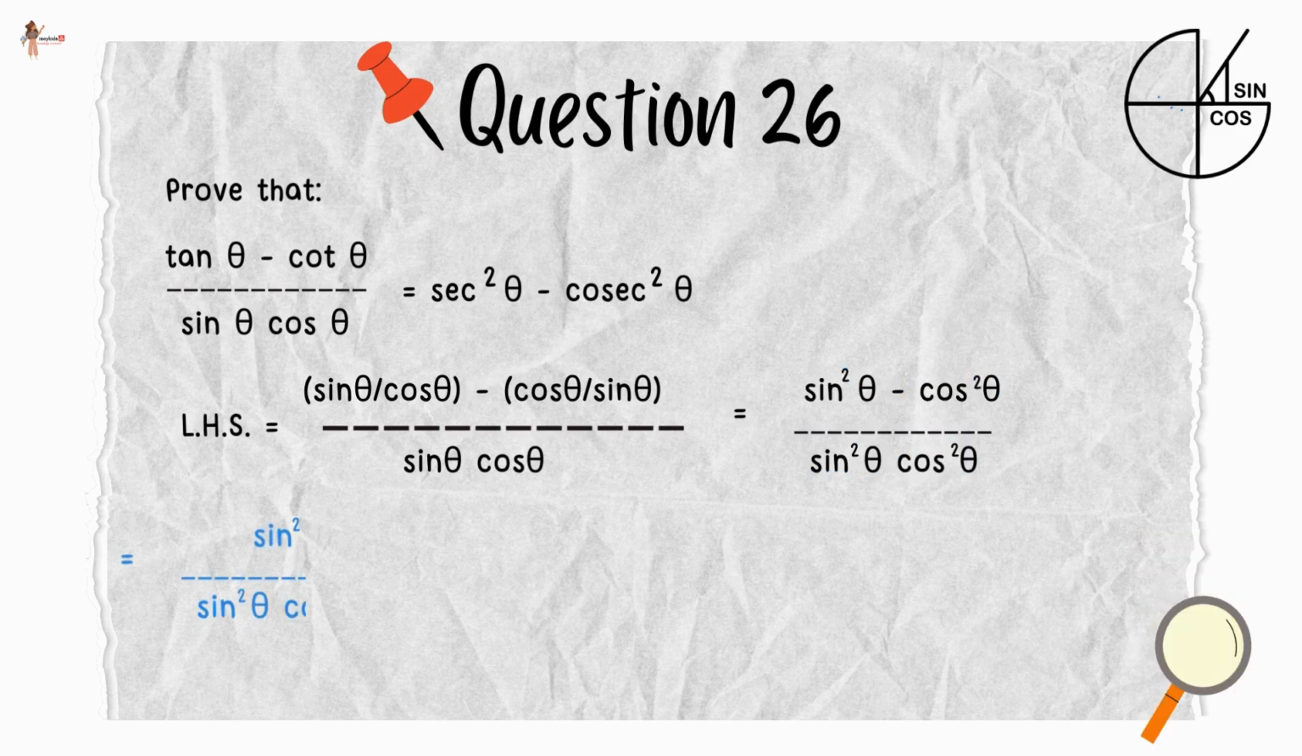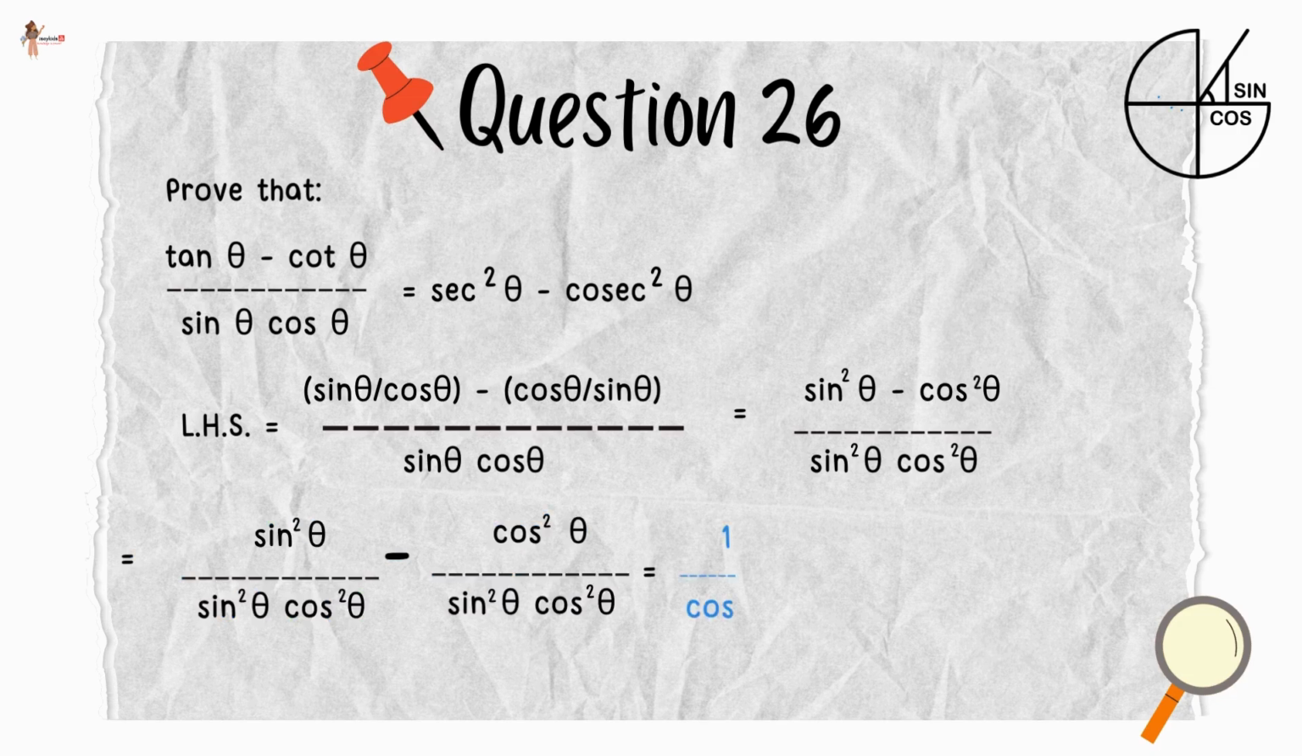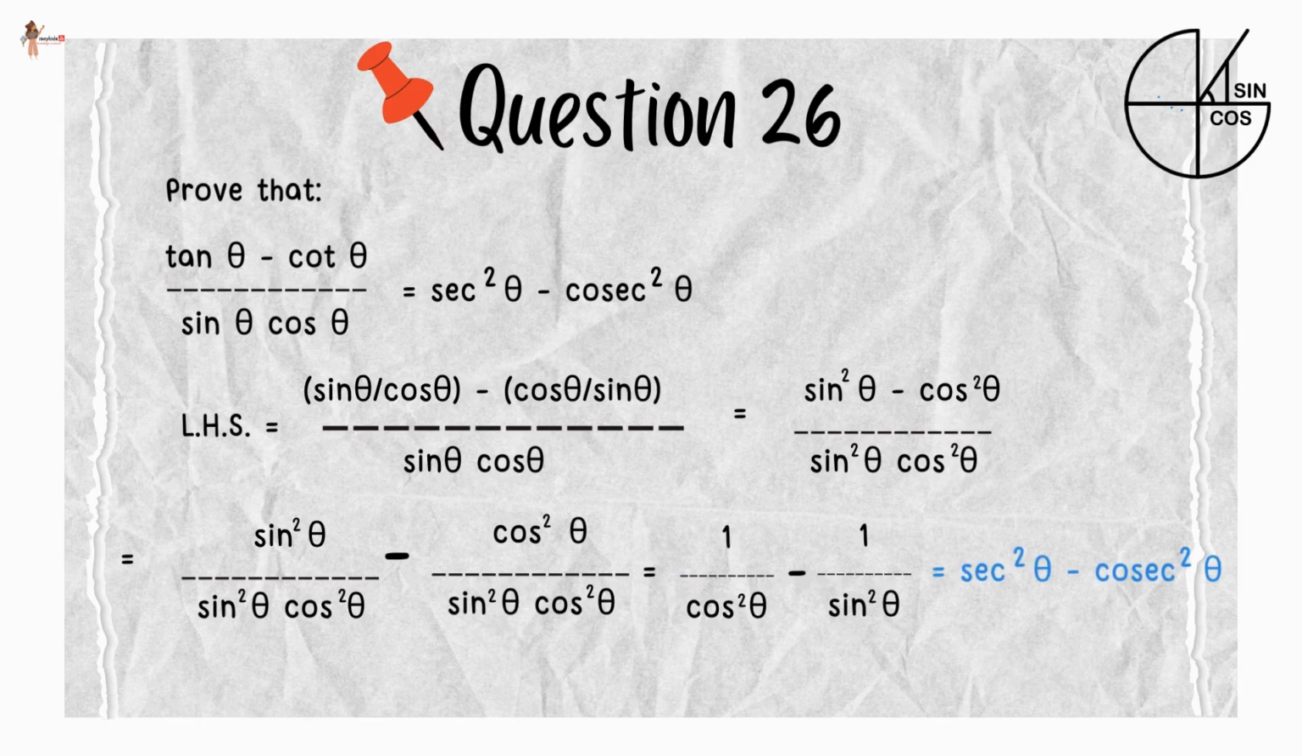Let's split both the terms. We get sine square theta upon sine square theta cos square theta minus cos square theta upon sine square theta cos square theta. So we get 1 upon cos square theta minus 1 upon sine square theta. Thus, sec square theta minus cosec square theta, which is equal to the right hand side.